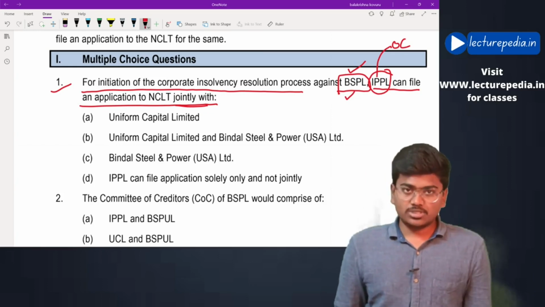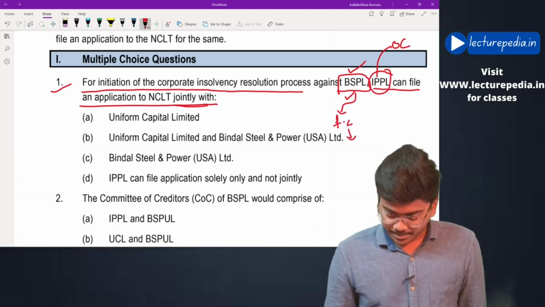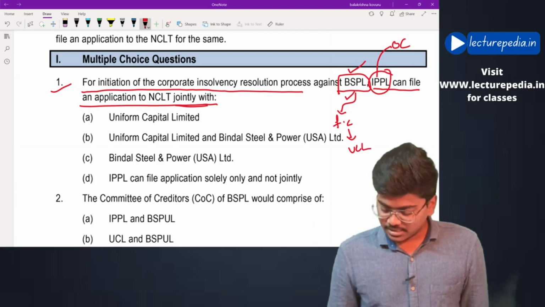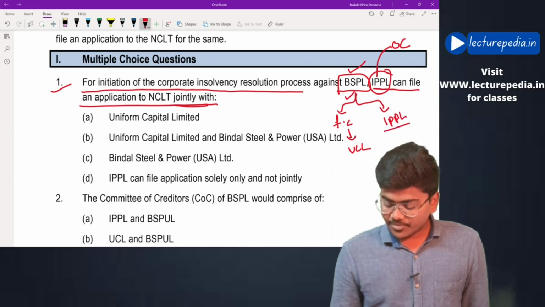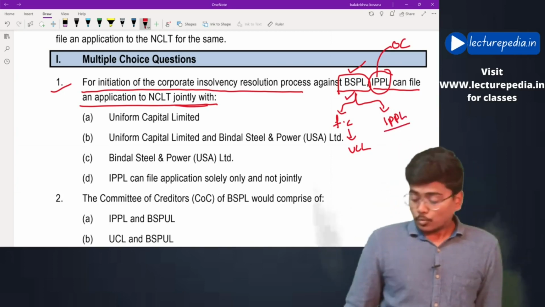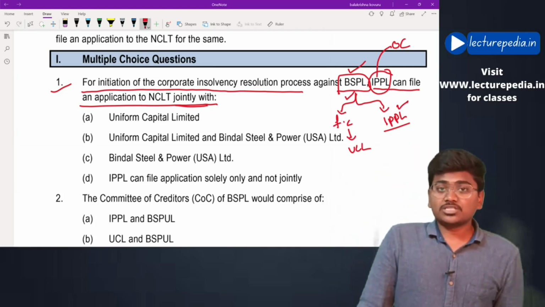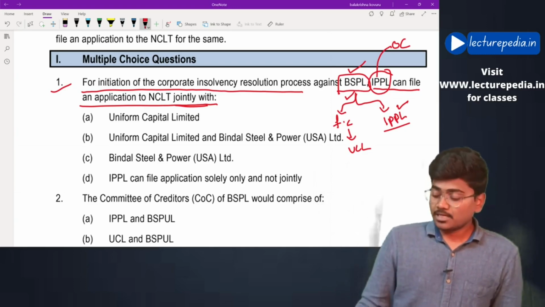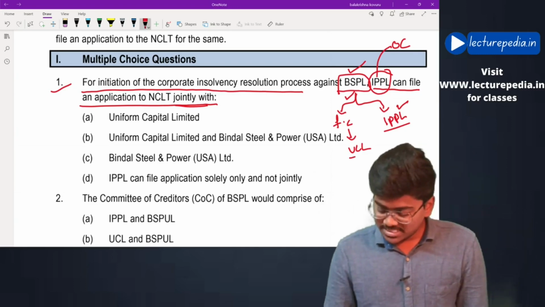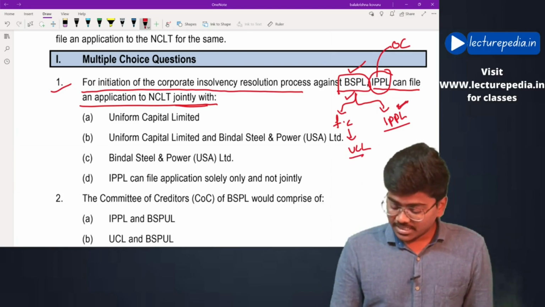Now BSPL has a particular financial creditor by name UCL, and the only operational creditor is IPPL. Now he is asking whether IPPL can initiate a corporate insolvency resolution application against BSPL along with UCL, or the application has to be filed only by IPPL.